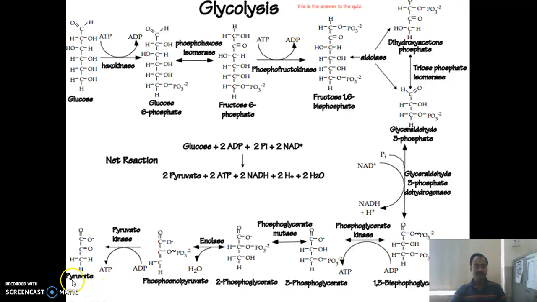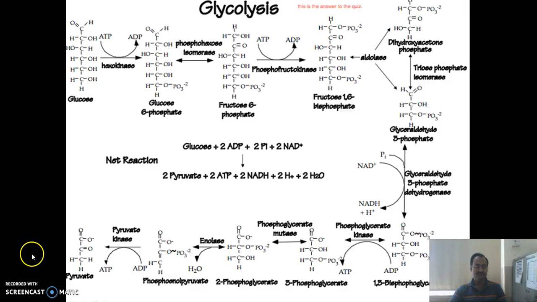So up to this stage, from glucose to pyruvate, there is aerobic glycolysis. In case of anaerobic glycolysis, that is conversion of glucose to lactate, all the steps are the same except the last step, where pyruvate is converted into lactate and the enzyme is lactate dehydrogenase.